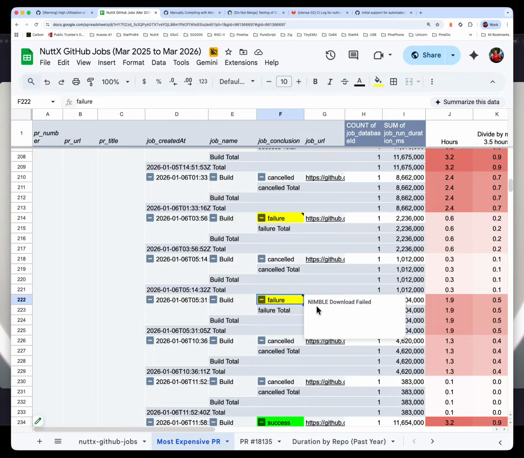Another failure here, this time, is for the Nimble download. Nimble is a Bluetooth library that came from our sister project, Apache Mynewt. This Bluetooth library failed to download. Again, with our retry of NuttX CI builds, we should be able to fix this. It should just retry and re-download the Nimble library, and it should succeed.